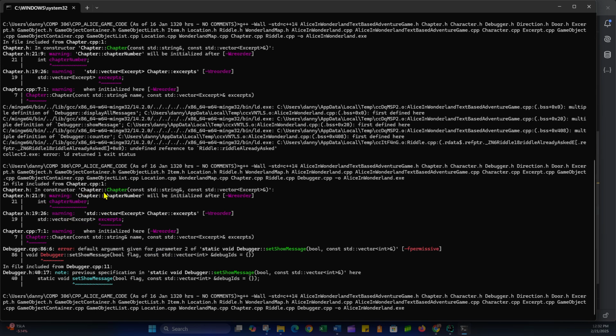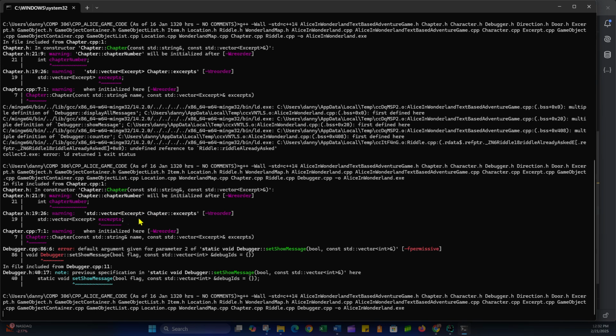In this parameterized constructor, I take in two parameters: a string by constant reference and a vector of type excerpt by constant reference. And the warning is in the header file in line 21. The warning is that chapter number will be initialized after, so we want to do a reorder, maybe warning reorder. So I'll take a look at that.